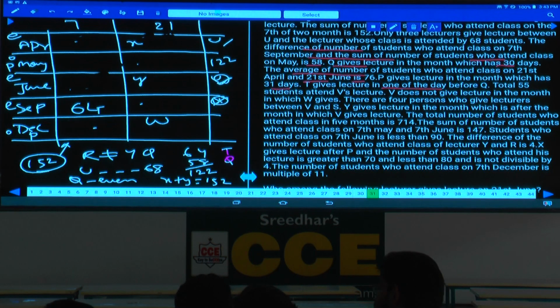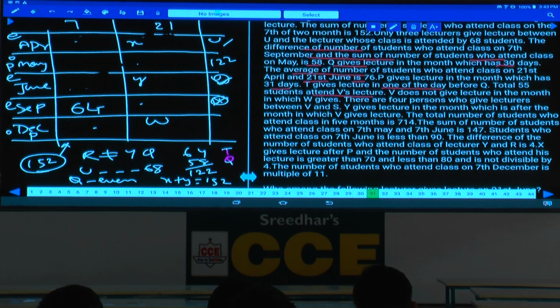Q is even. And a total of 55 students attend V's lecture. V's lecture, how many? 55. As V's lecture is 55, V can be either in May or December, isn't it? As V can be in May or December, V does not give in the month which W gives, and V is not in December.